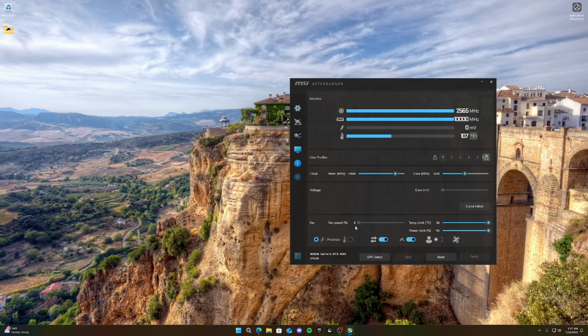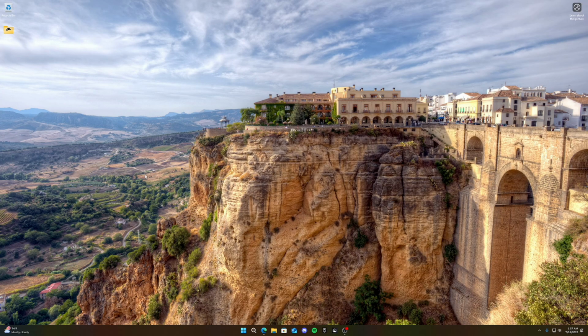On a 4060, I recommend memory clock 1500 and core clock at 230 to 250 range, but at 250 you crash on some games, so I'll probably do 230. And then turn your power limit all the way up, and temp limit will go with it. And I'm not going to mess with undervolting or anything like that, but this gives you the optimal performance, and we will go ahead and see what our performance is like now in Fortnite.